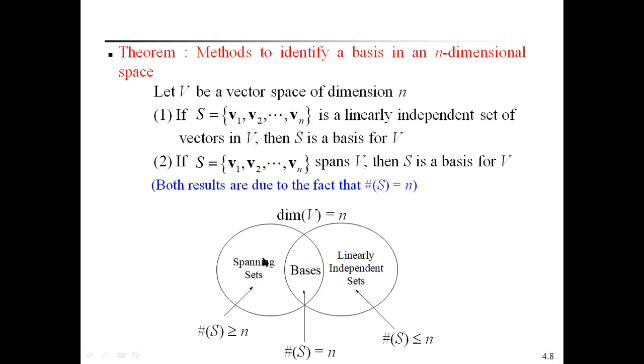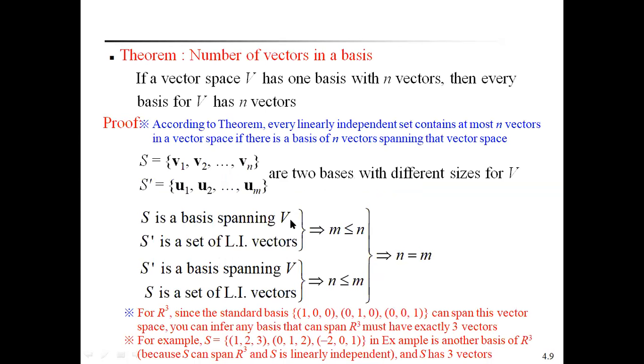Already, by this definition, for spanning sets the number of vectors of S is greater than or equal to n. For a linearly independent set, the number of vectors of S is less than or equal to n. When both conditions are satisfied, the number of vectors of S is equal to n. That is called the dimension of V equal to n. This is the way to find the basis of an n-dimensional vector space, and it forms a basis for that vector space.